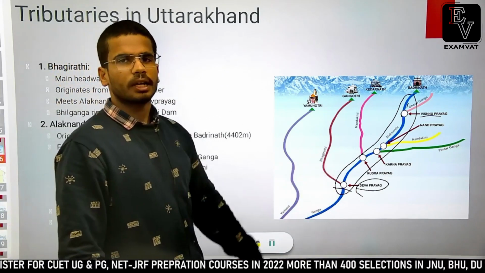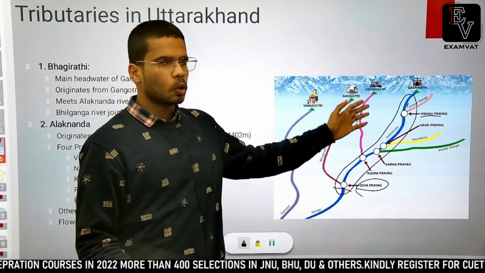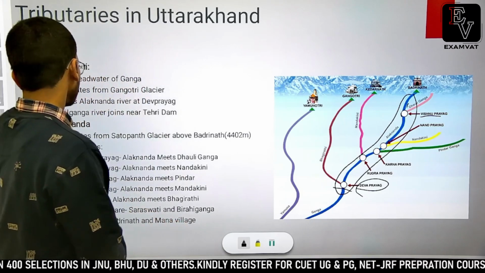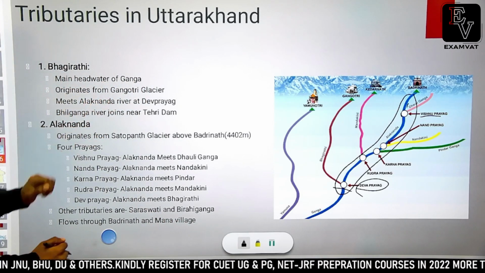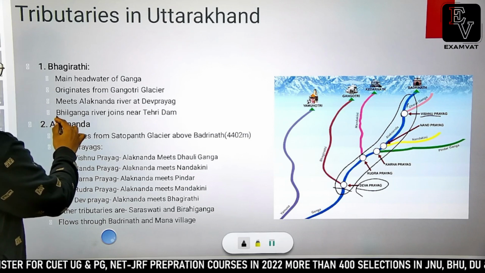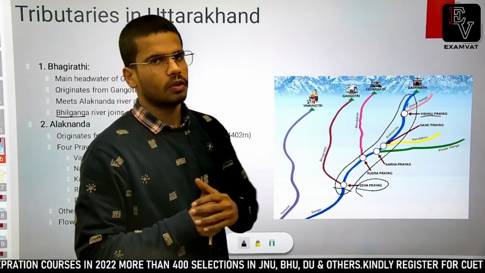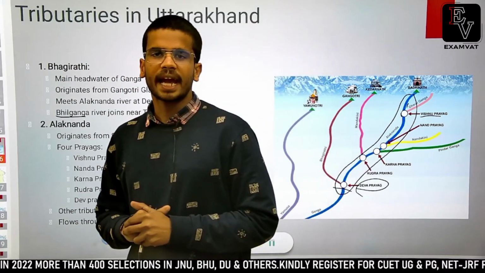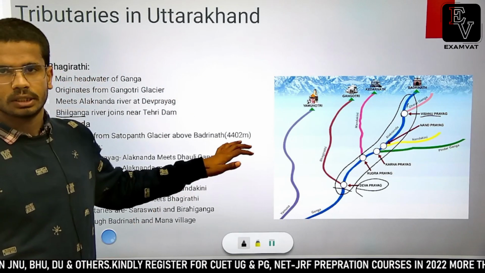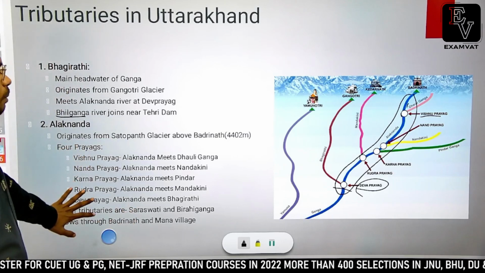Okay, so before Devprayag, we know that there is a river called Bhagirathi and there is a river called Alaknanda. Bhagirathi originates from Gomukh glacier in Gangotri, and they both meet at Devprayag to be called river Ganga. Okay, so Bhagirathi is the main headwater of Ganga river system, and it meets Alaknanda at Devprayag. I have already told you, Bhagirathi river is joined by Bhil Ganga river at Tehri Dam. Yeah, so important headwater of Bhagirathi river, Bhil Ganga river, joins it near Tehri Dam. Tehri Dam is one of the largest dams in this country. Okay, and it is situated in a geotectonic region which is very hazardous. Fine. These are about the prayags.